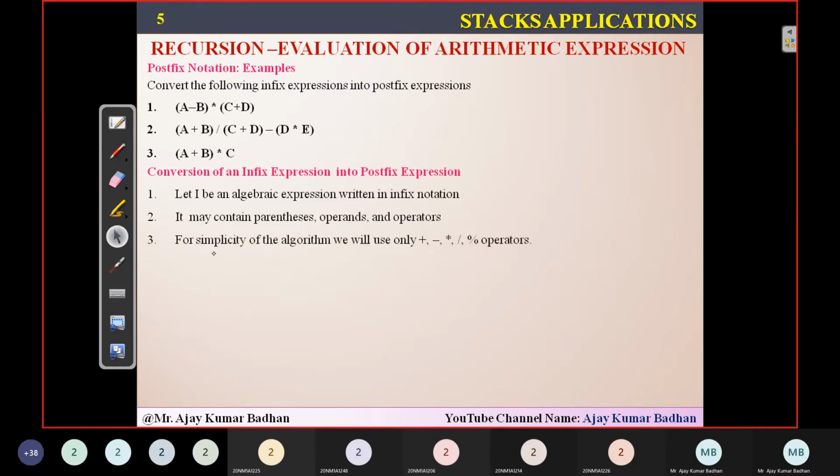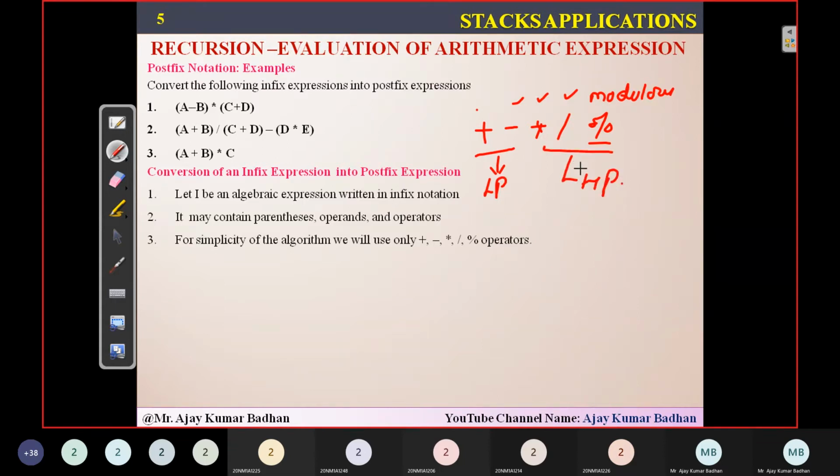Now, for simplicity, in this particular case I am going to consider only these operators. We have many other types of operators, but for the time being I am going to consider only these: plus, minus, star, division, modulo. I think you know this is modulus, right? This is division, multiplication. And as I told you, plus and minus have the lowest priority, and these three have the highest priority. This you remember, this is what we call order of precedence.